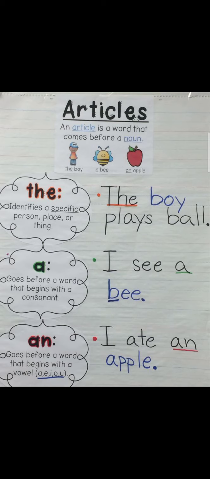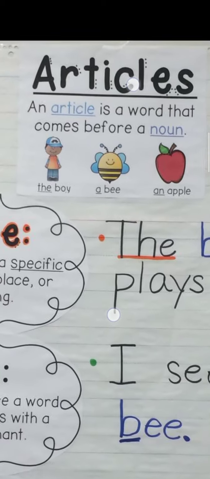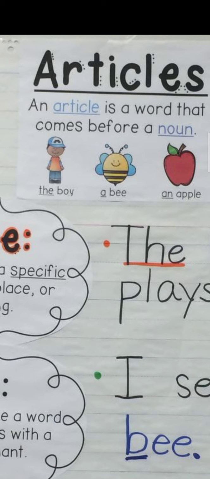As you can see on your screen, the topic for today is articles. An article is a word that comes before a noun. So, as you can see: the boy, a bee, an apple.